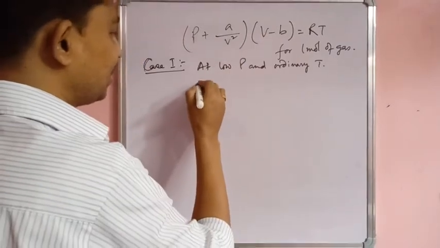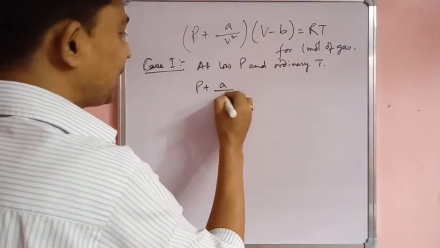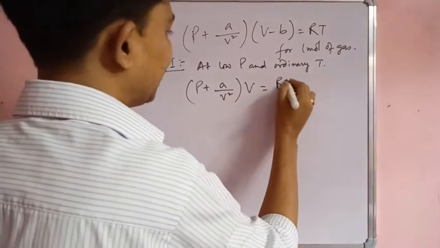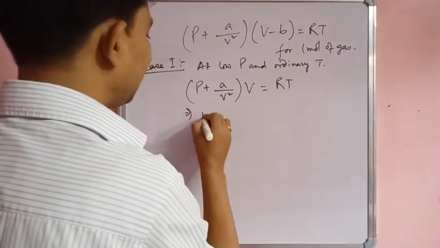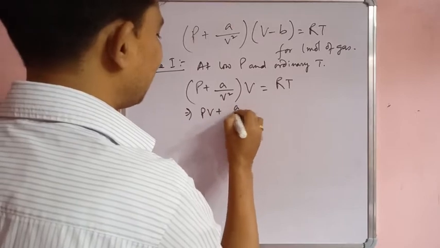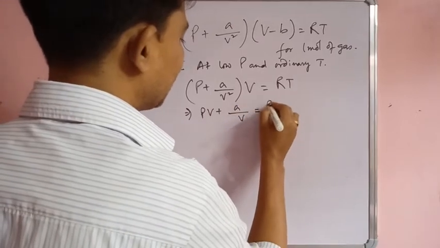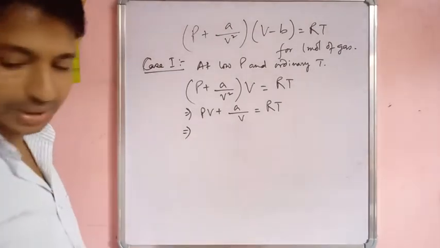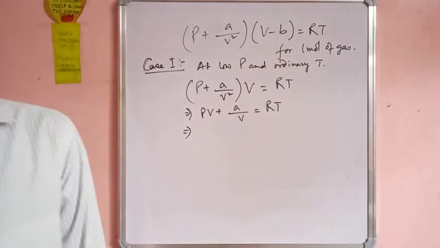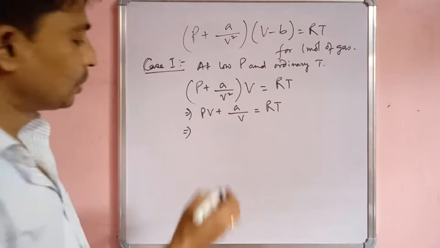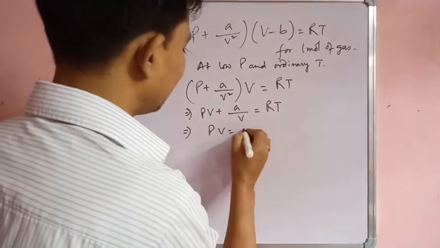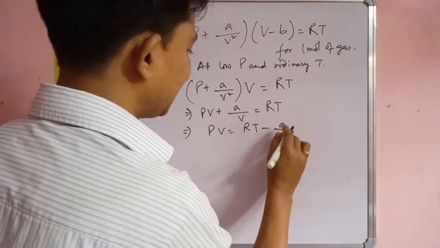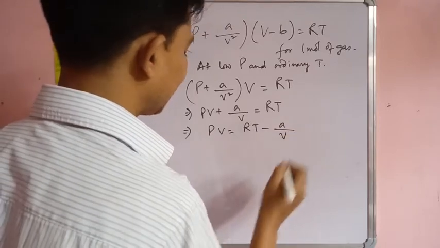So the equation will become P plus A by V square into V is equal to RT. That is PV plus A by V is equal to RT, which implies we can write PV is equal to RT minus A by V. Okay.